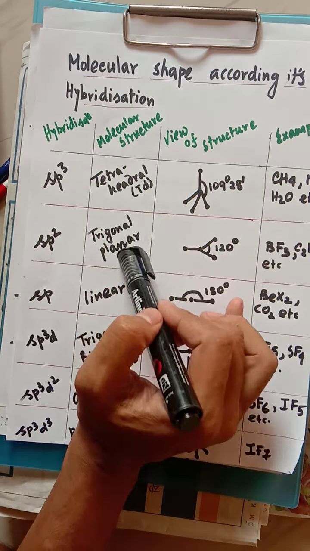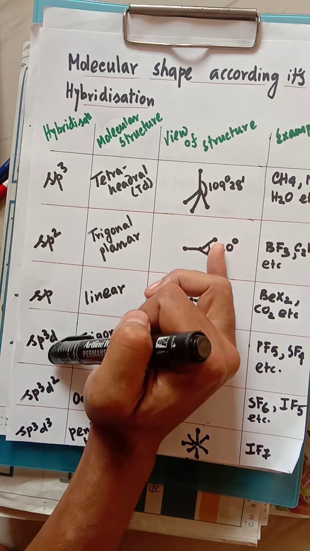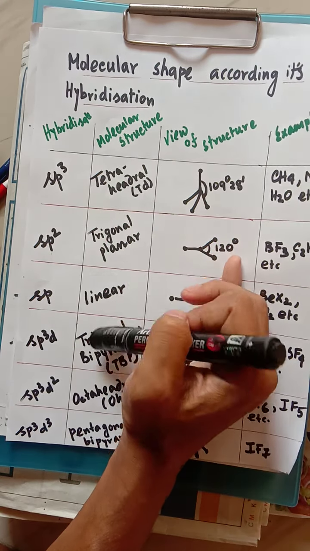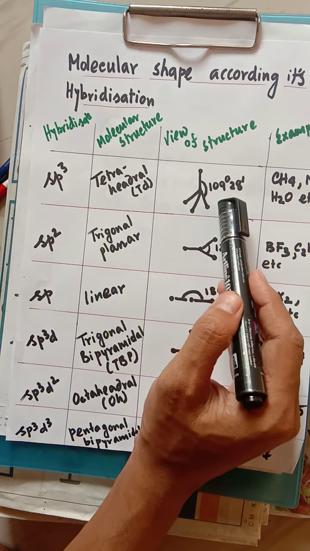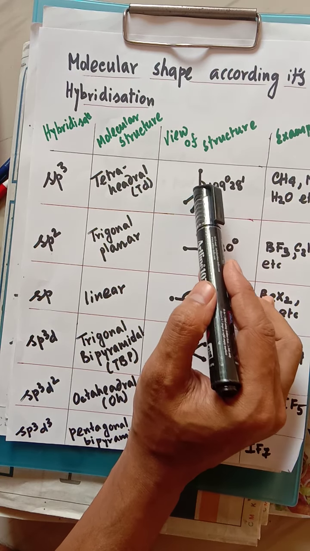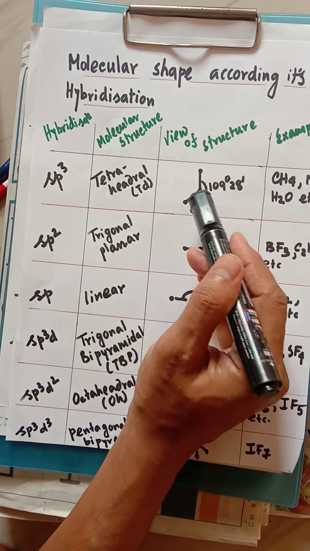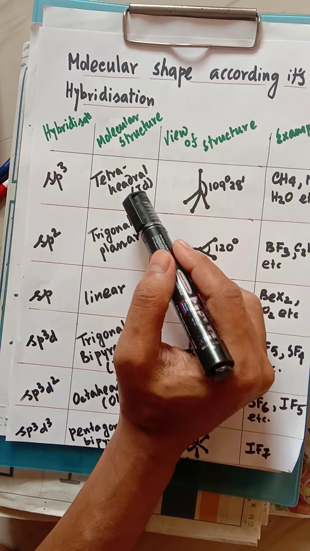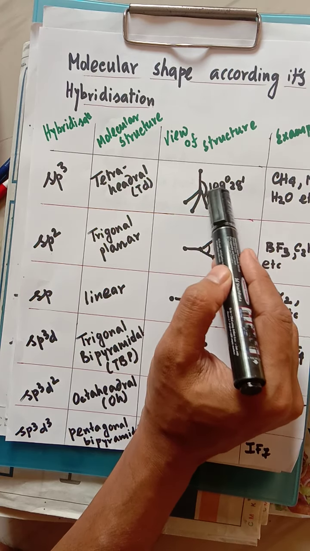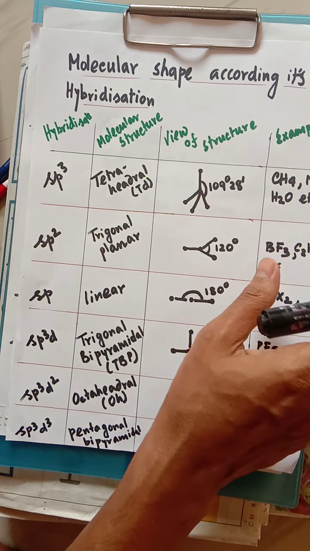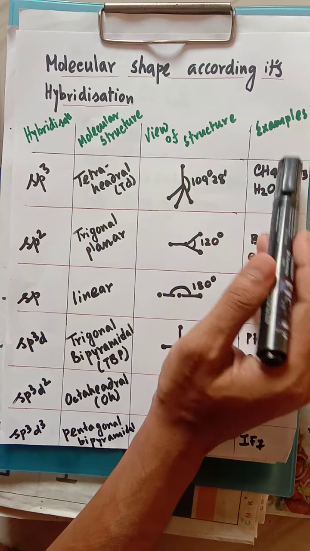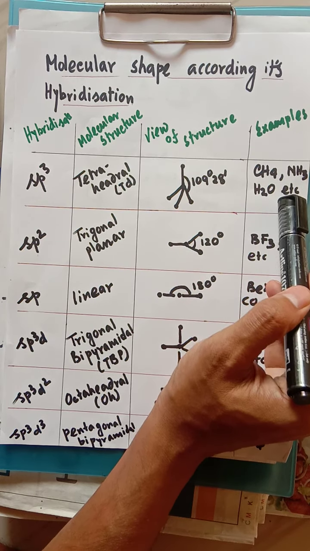The first reason is molecular structure. Depending on the hybridization, we can find out the molecular structure. So sp3 will be tetrahedral, in short form TD, and I have shown its structure. This is tetrahedral, that means a 3D shape. If it is perfectly tetrahedral, the bond angle is 109 degrees 28 minutes. These are the examples I have given.